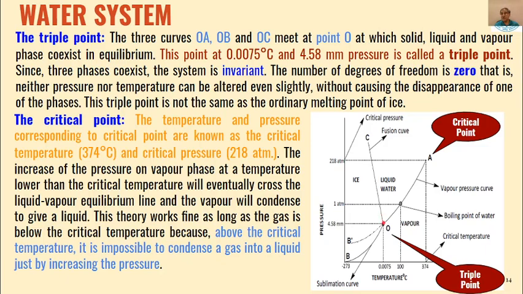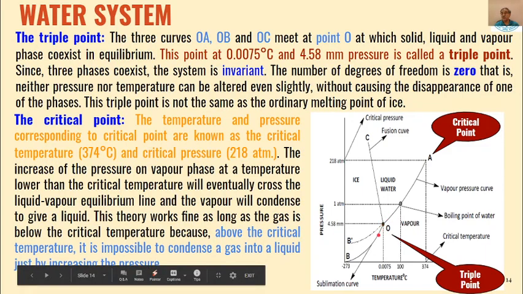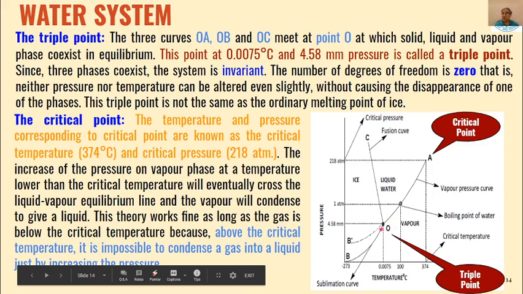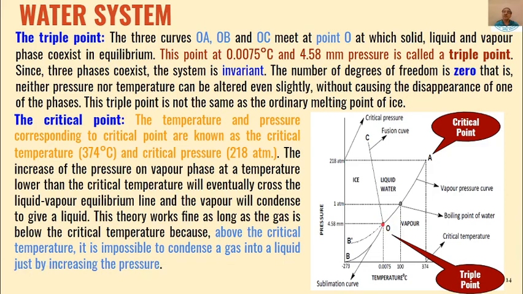So if we change from here to here, what will happen? We will have only solid and liquid phase. No vapor phase will be present if we move towards this direction. If we move towards this direction, we will have only liquid and vapor phase, not the solid phase. If from here we move towards this direction, then we will have only solid and vapor phase, no liquid phase. So the three phases can be found only at this point, which is called the triple point.